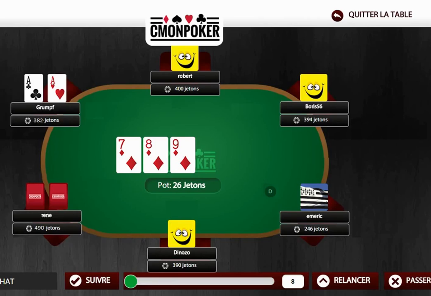And in flops that are super connected, like this one, we're not going to place too expensive of a bet because our opponent will most likely have a better hand. And there will be several different hands that will compete with us. So any opponent with a hand like we mentioned earlier, like maybe a 9 or an 8, could use that to force us with their hands. Now, maybe a hand that contains an ace or a 10 or maybe a jack, a 6. So there are quite a few hands that could raise our bet.